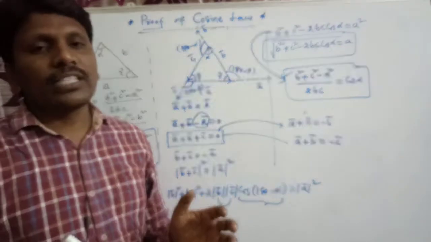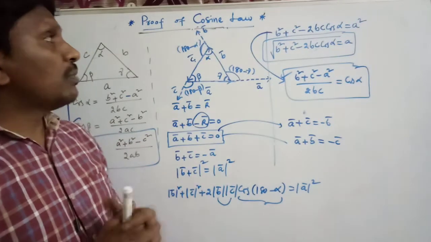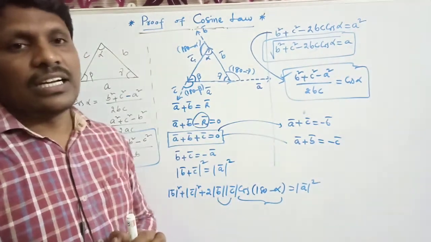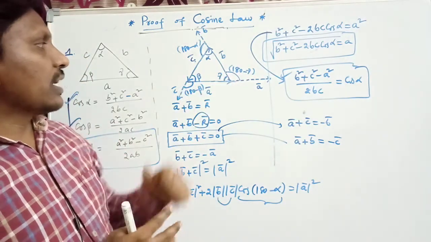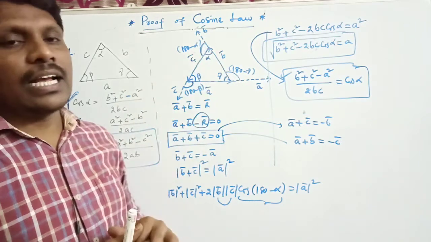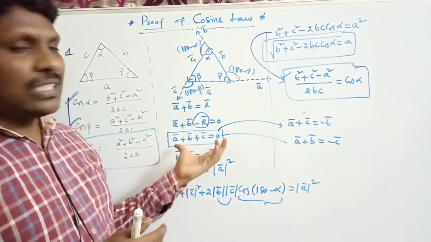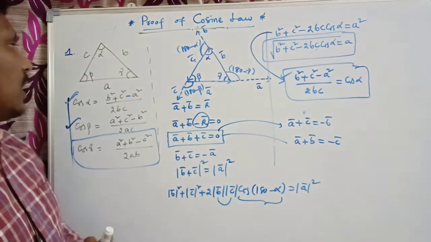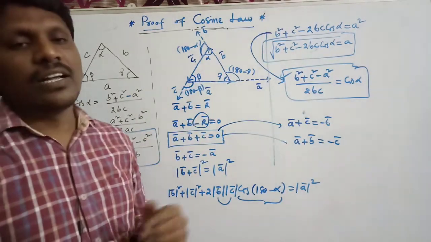So this is how we can simply understand the proof of the cosine law by using the addition of two vectors. When a bar and b bar are added together, the resultant vector comes. From this principle we can simply prove the cosine law, that is cos alpha, cos beta and cos gamma.